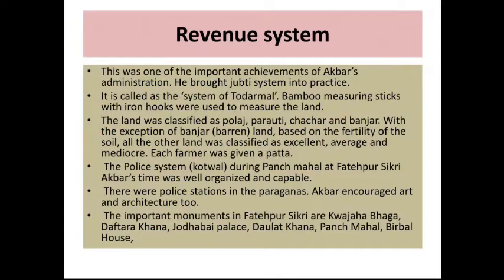The land was divided by quality, with the exception of banjar, the barren land. Based on the fertility of the soil, all the other land was classified as excellent, average, and medium.